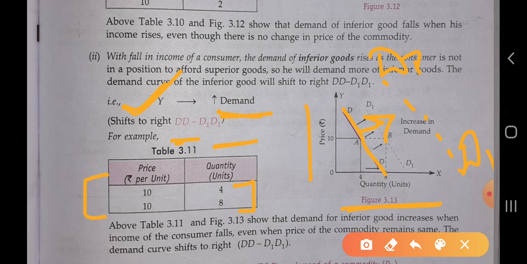Whenever we have to show an increase in demand, it will shift to the rightward, and whenever we have to show a decrease in demand, it will shift to the leftward. So in this condition, with a fall in income of the consumer, the demand for the inferior good rises, and the demand for the superior good or the normal good will decrease.